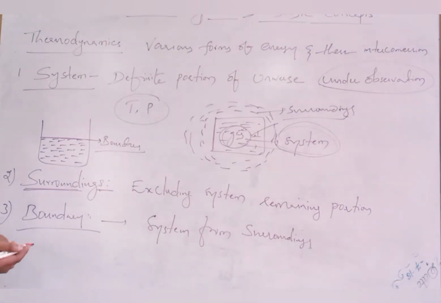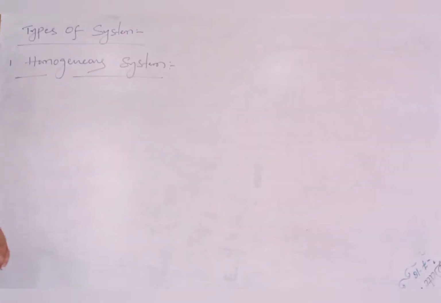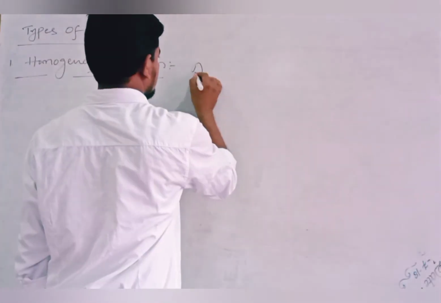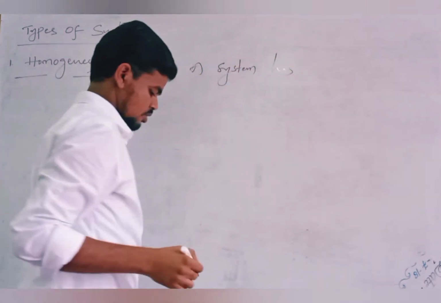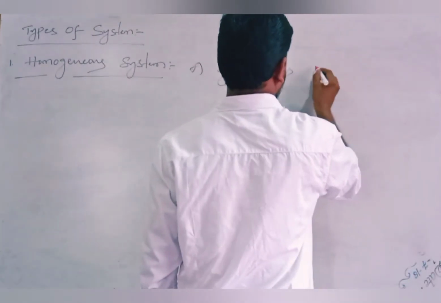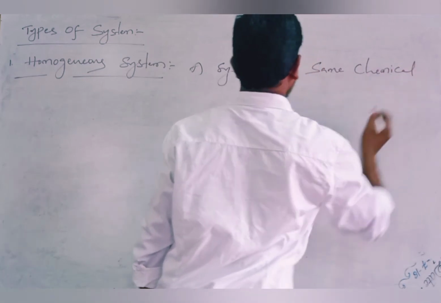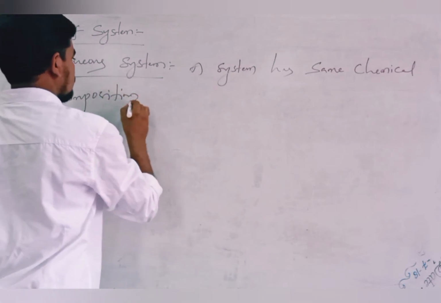Now let us see what are the different types of systems. Okay, next topic is types of system. So there are different types of systems. In them, the first one is homogeneous system. Okay, what is homogeneous system? A system has same chemical composition throughout.